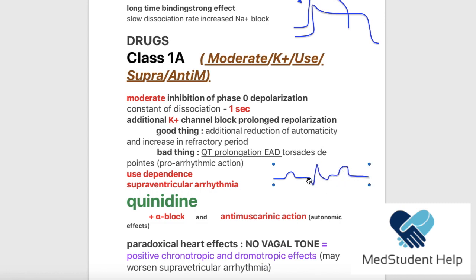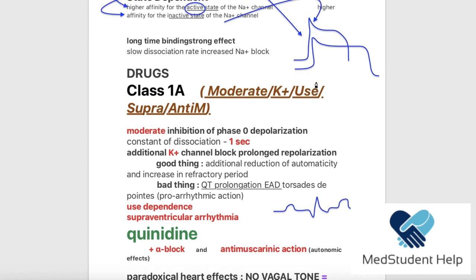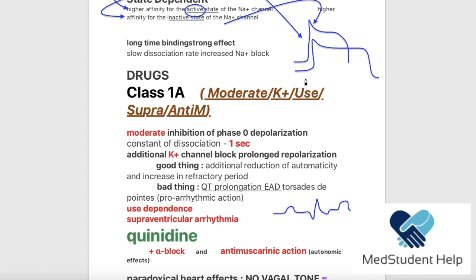So if this period from the start of the Q wave till the end of the T wave is prolonged, this means that there is a higher chance for an early afterdepolarization type of arrhythmia, which is Torsades de Pointes, okay? So this is the same thing. If we prolong the repolarization phase here, this means we're prolonging the QT in the ECG, and this is going to increase the chance of developing an EAD, which is the early afterdepolarization.